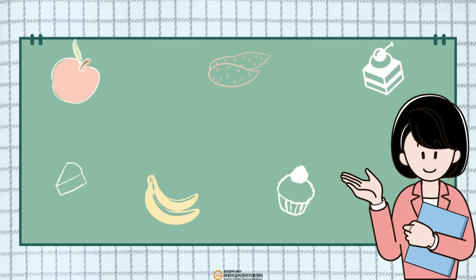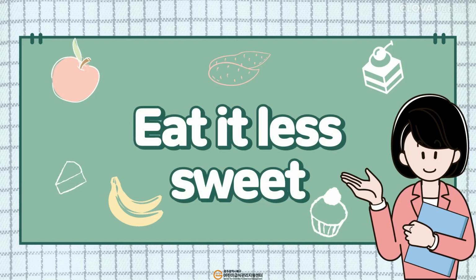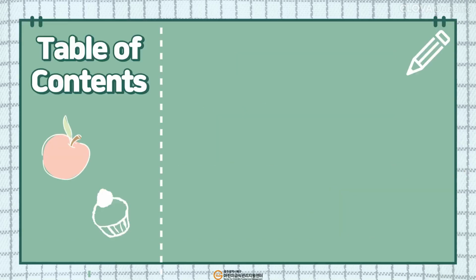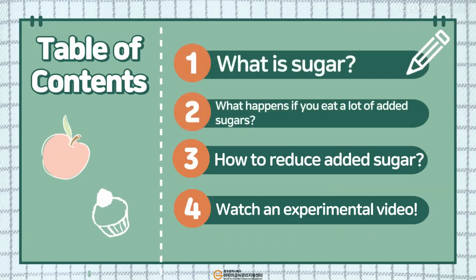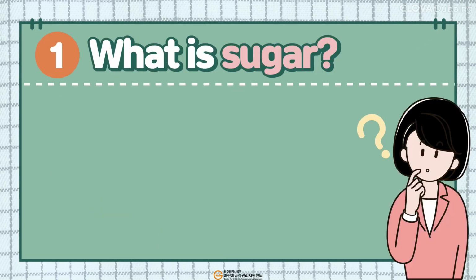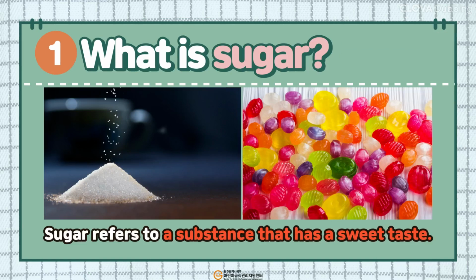Hello. Today, we will learn about one way we can take care of our health, which is to eat less sugar. Today's lesson will cover what sugar is, what happens when we consume too much of it, and methods to reduce sugar intake. We will also watch an experimental video together. Please pay close attention. Sugar refers to substances that have a sweet taste, such as sugar, candies, and fruits.